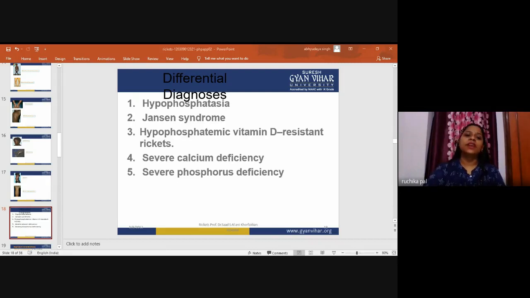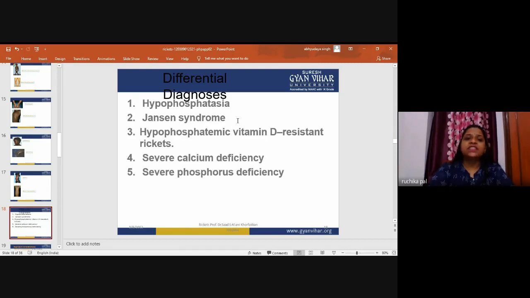Mineralization is the process by which bones and teeth take up calcium and phosphorus required for proper hardness and strength. So hypophosphatasia is a differential diagnosis; many features are also present in rickets, but it can be diagnosed as hypophosphatasia.